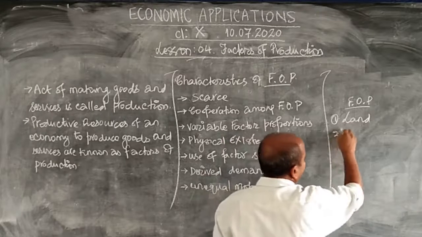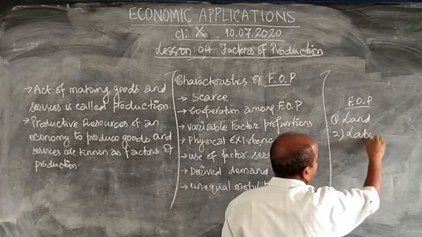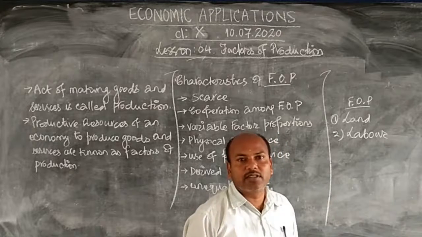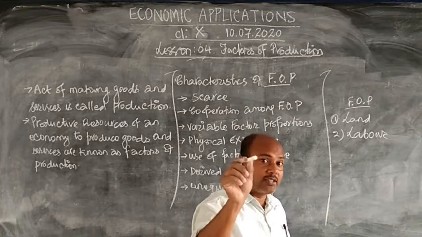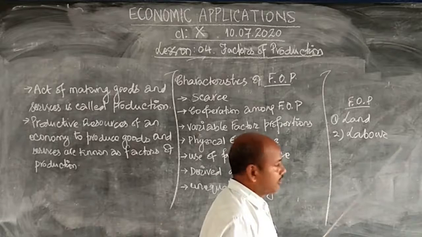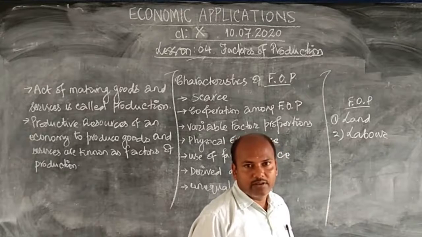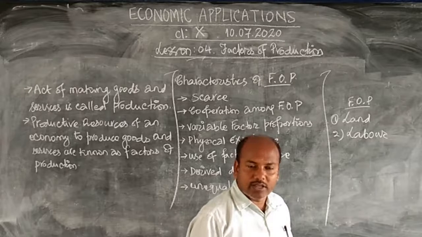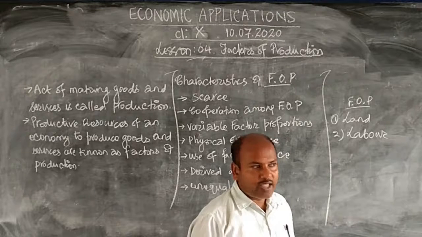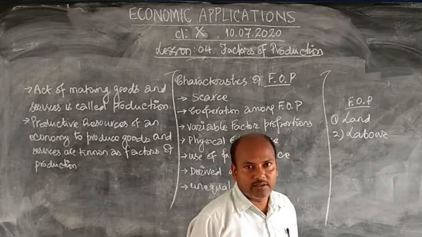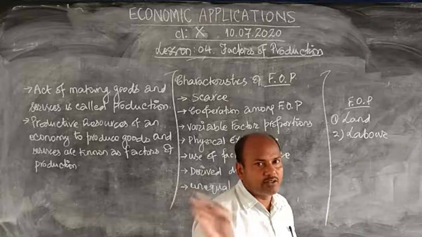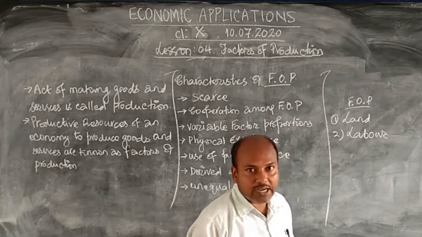Next is the labor. Who works? Commodities are not produced on their own. If somebody made chalk, that somebody is called labor. I am a labor if I am working. Your father, mother, if they are working, they are also labor. Everybody is a labor, whoever is working. Maybe skilled, non-skilled, semi-skilled, there are different cases, but they are labor.